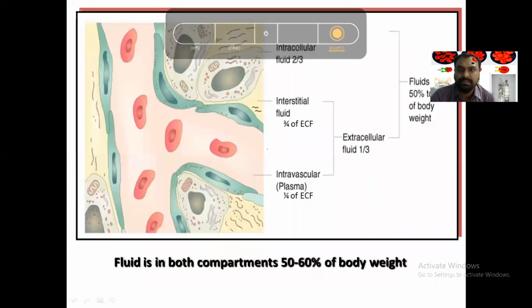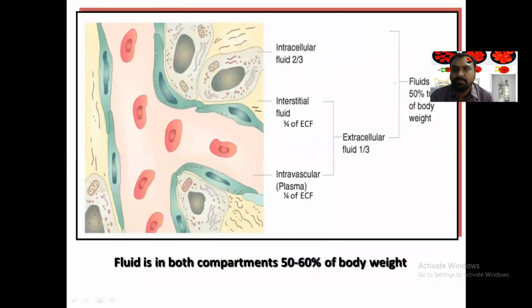So you can see here, fluid comprises around 50% of the body weight. Intracellular is two-thirds, so out of 42 liters, 28 liters is present inside the cell. This is the nucleus, mitochondria. So within the cell, this is water.